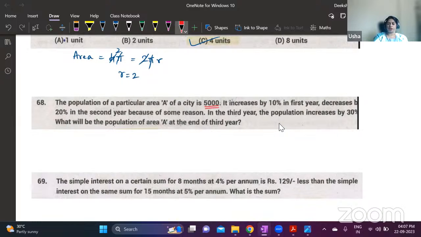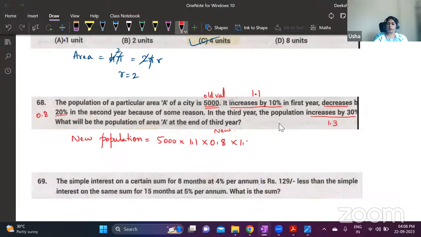So initially it is 5,000. We will write the percentage factors. Increasing by 10% means 1.1. Decreases by 20% is 0.8. And increases by 30% is 1.3. Now, population of the area is 5,000. We are supposed to find what is the population at the end of the third year. So this is an old value. We are supposed to find what is the new value. So what is new population? It is old value into all these numbers that you had written: you multiply 1.1, 0.8 and 1.3.